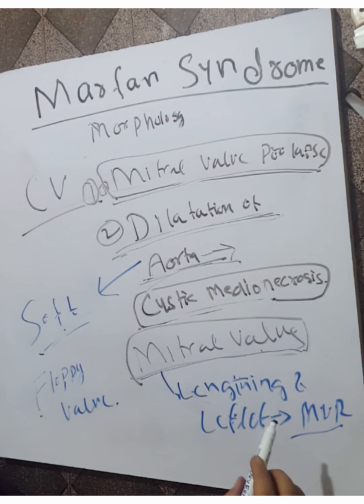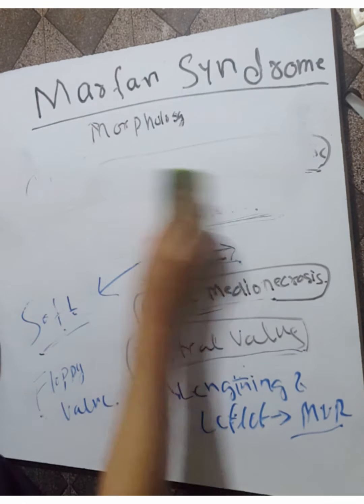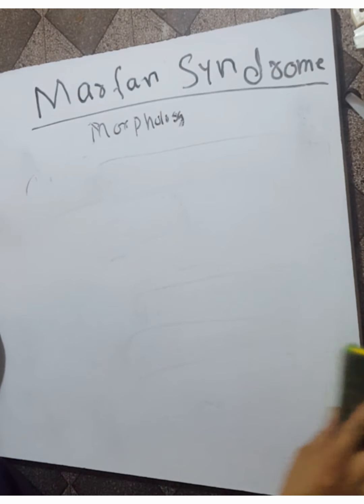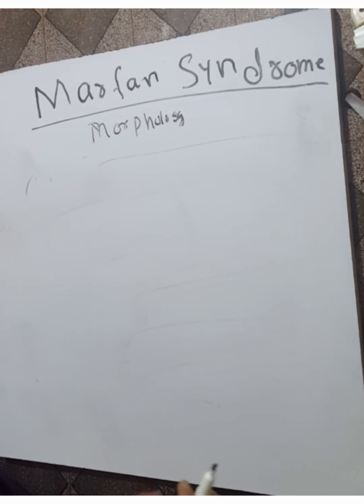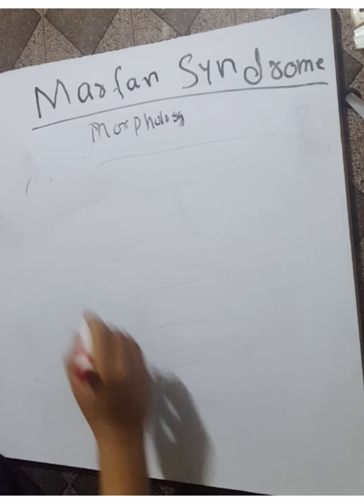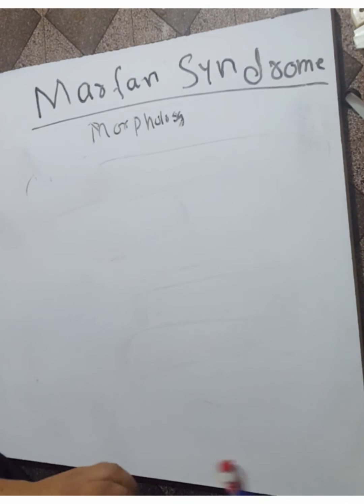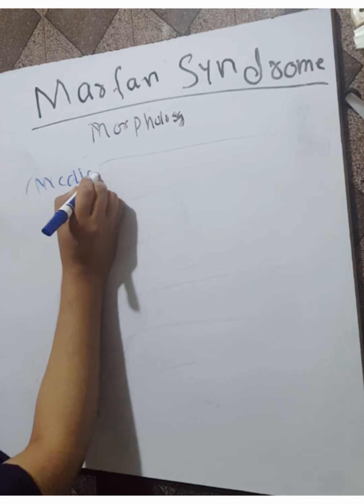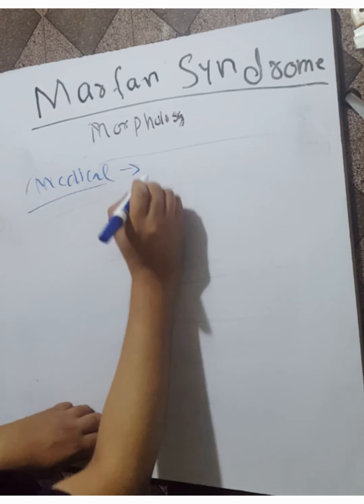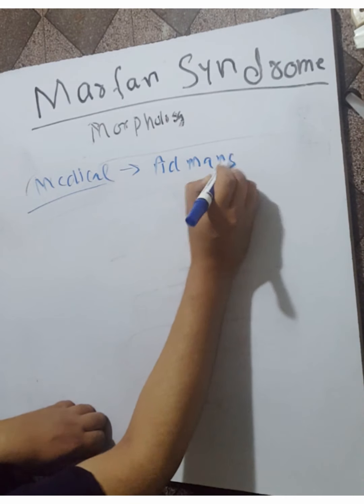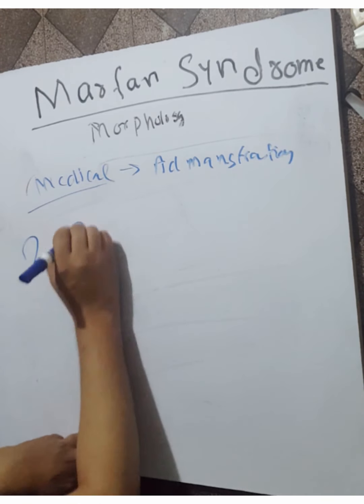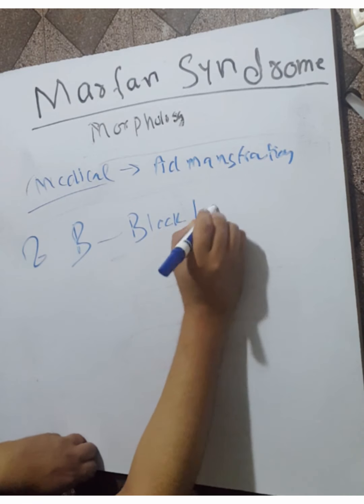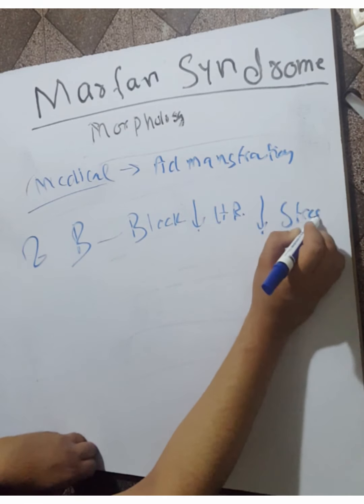So what is the treatment of Marfan syndrome? The medical treatment is the administration of a beta blocker, which acts by reducing the heart rate and reducing the stress on the aorta. We discuss only the medical treatment.